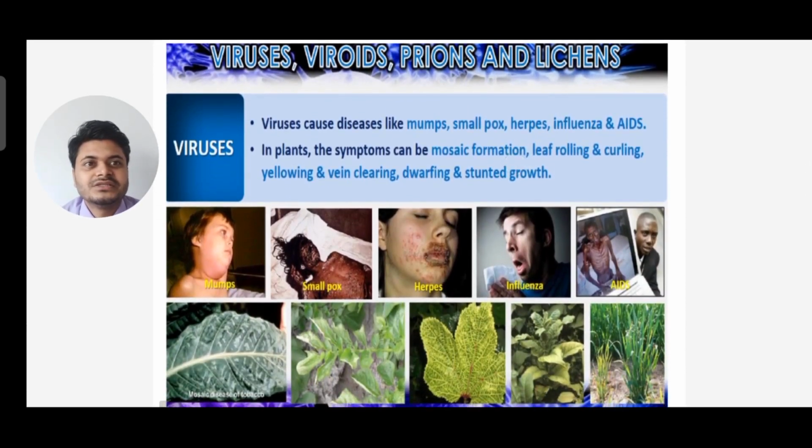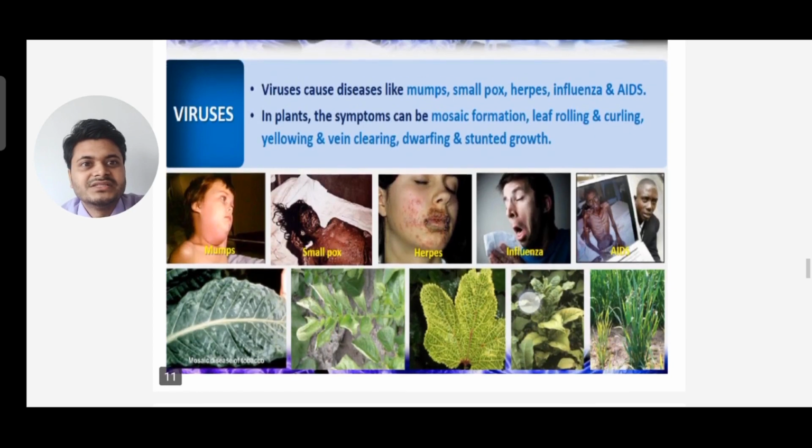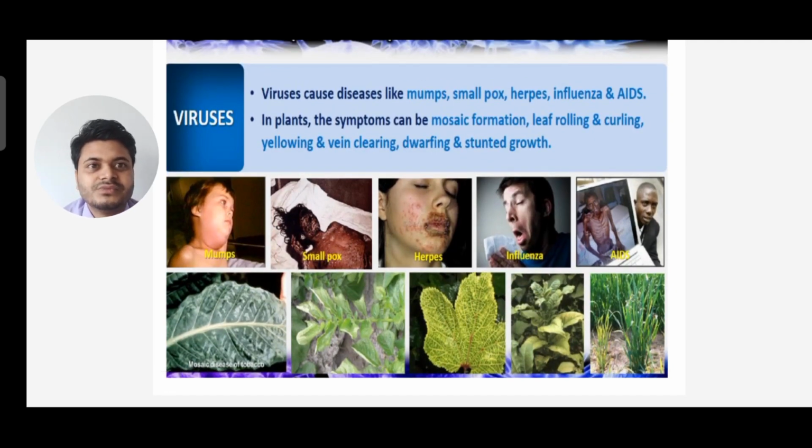Now viruses cause diseases like mumps, smallpox, herpes, influenza and AIDS. In plants the symptoms can be mosaic formation, leaf rolling and curling, yellowing and vein clearing, dwarfing and stunted growth. So you can see the examples: mumps, smallpox, herpes, influenza, AIDS, those were in animals. In plants you can see tobacco mosaic virus.